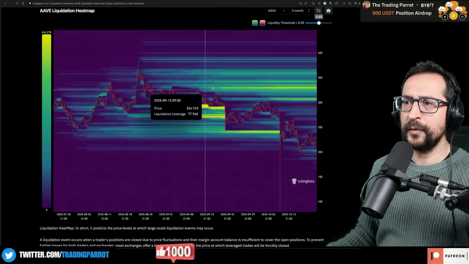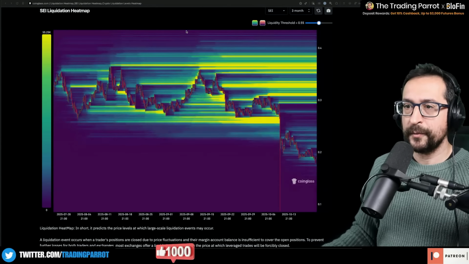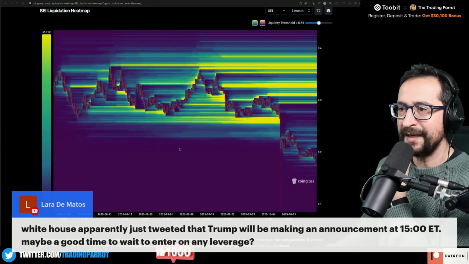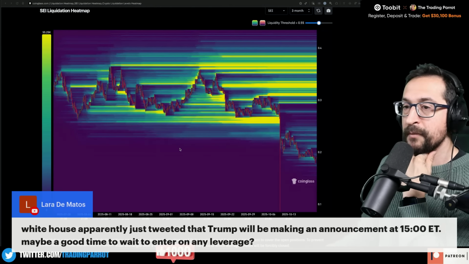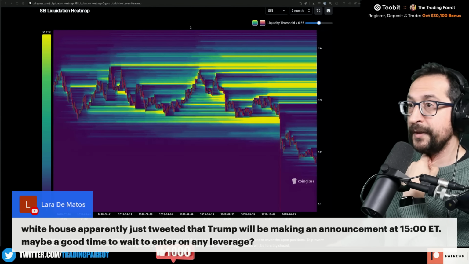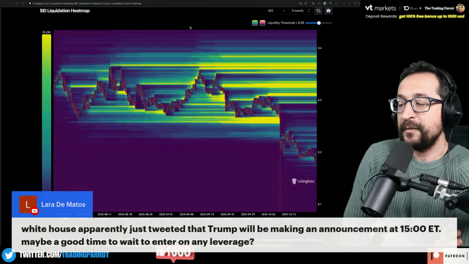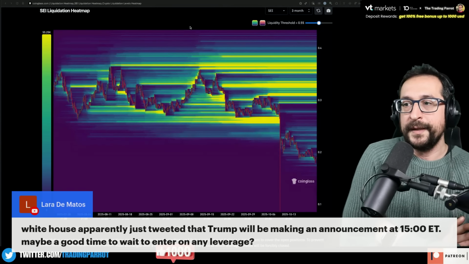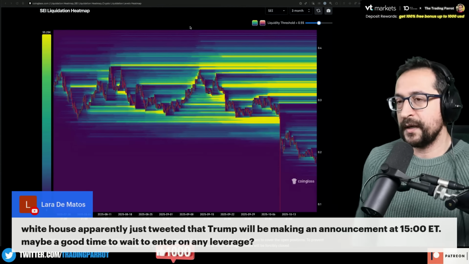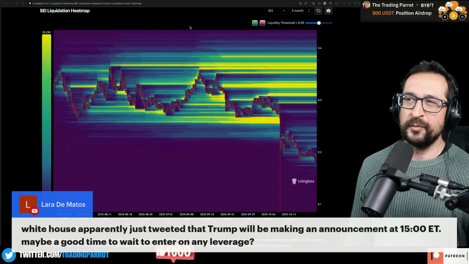And let's look at liquidity on SEI. And we got another question here. The White House apparently just tweeted that Trump will be making an announcement at 3. Maybe a good time to wait to enter any leverage trade. Yeah, I kind of agree with that. I'm already waiting for a bit more understanding of what's going on with the CPI tomorrow. And it feels like both sides are being trapped at the moment. And I want a little bit more clarity.